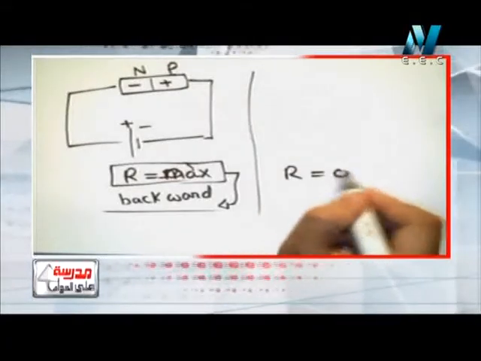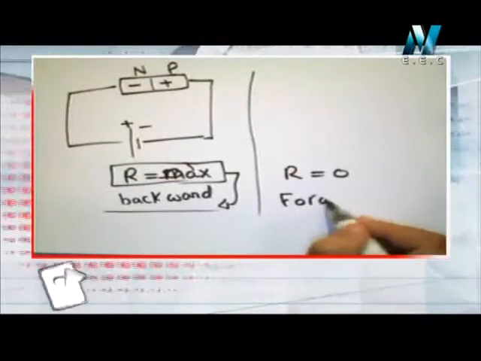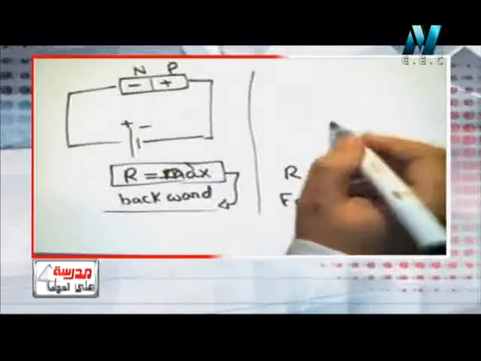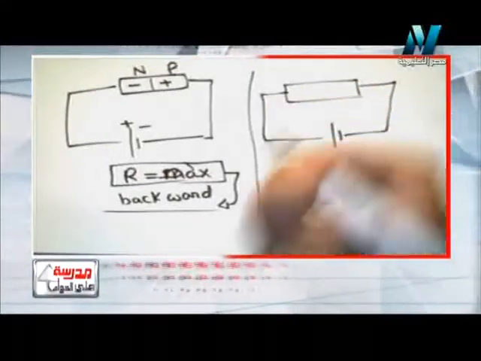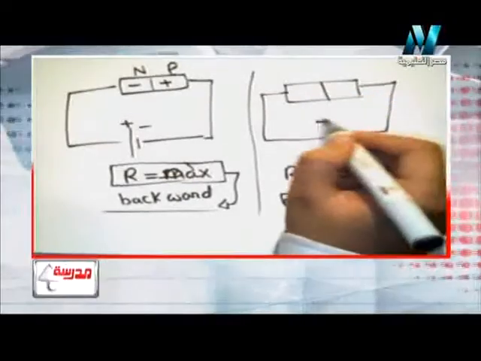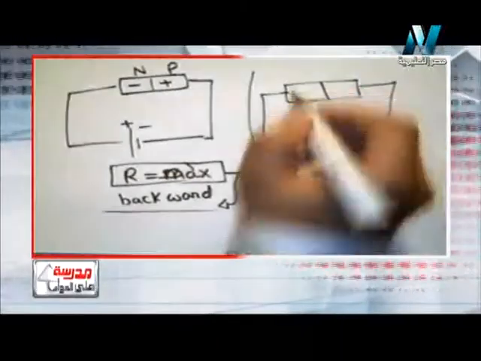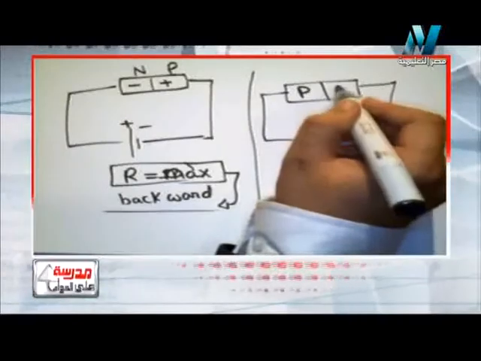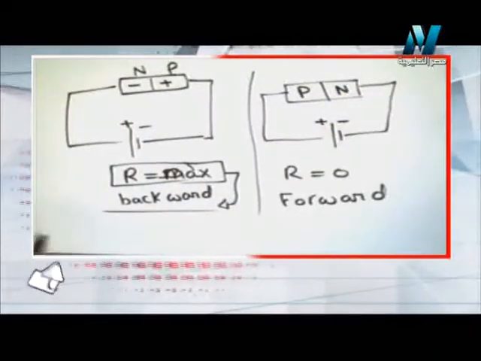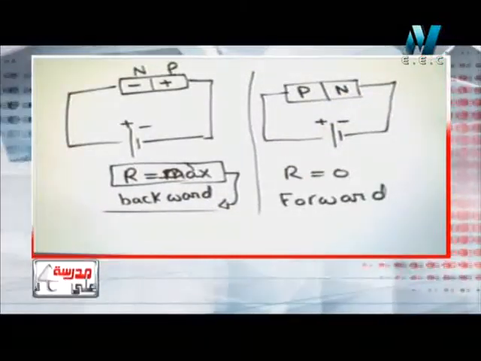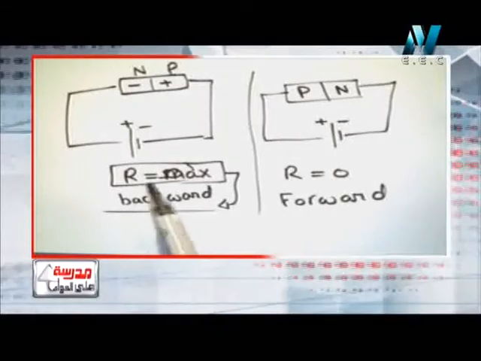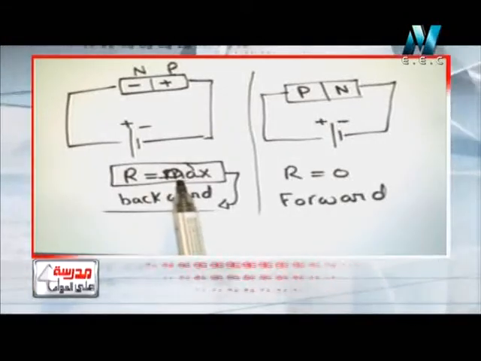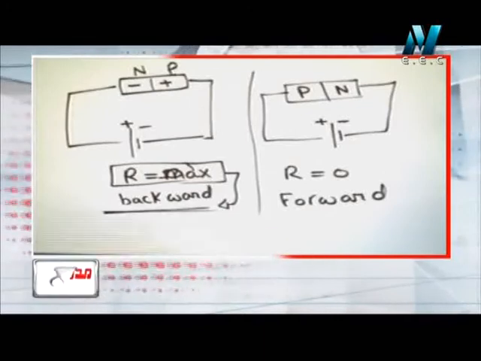What will happen if I found that the resistance equals 0? It will be forward. Forward means if this is P plus, this will be plus also, or P and this will be N. So by using an ohmmeter and the electric circuit, if I found the resistance is maximum, this means that it's a backward connection.